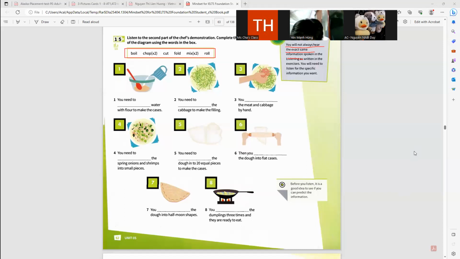Then mix the flour with 2 cups of water. Don't forget to add some salt, but only a little to add some taste. When you've mixed the ingredients, leave the dough for 10 minutes in the bowl to make sure it's ready. You can make the filling to go inside the dough while you wait.